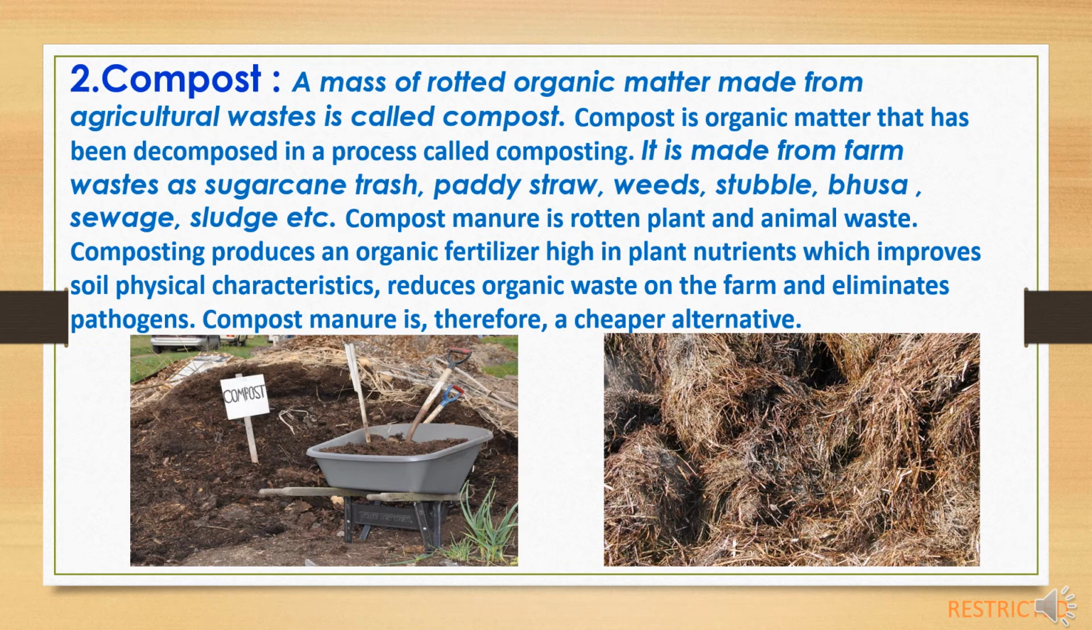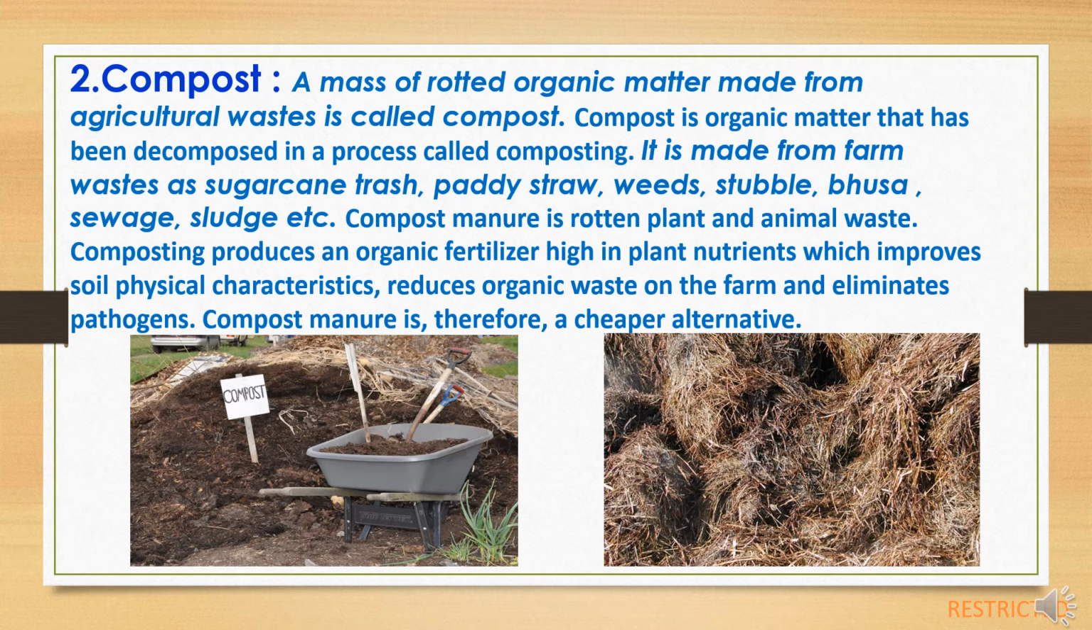Second is compost. A mass of rotted organic matter which is made from agriculture wastes is called compost. Compost is organic matter that has been decomposed in a process called composting. It is made from farm wastes like sugarcane trash, paddy straw, weeds, stubbles, bhusa, sewage, sludges, etc.